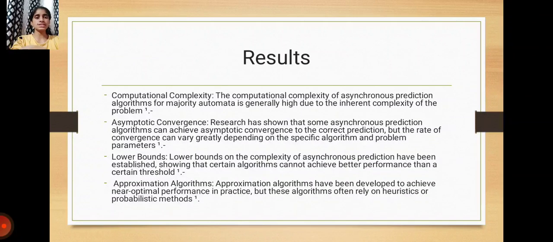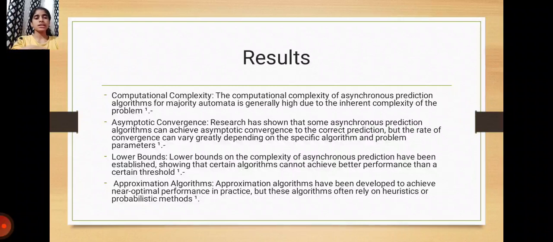Then coming to results, the first point is computational complexity. The computational complexity of asynchronous prediction algorithms for majority automata is generally high due to the inherent complexity of the problem. Then asymptotic convergence. Research has shown that some asynchronous prediction algorithms can achieve asymptotic convergence to the correct prediction, but the rate of convergence can vary greatly depending on the specific algorithm and problem parameters.